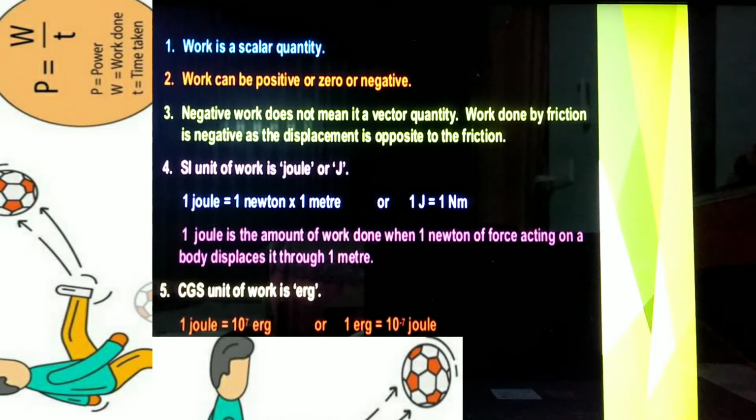That is, 1 joule is the amount of work done when 1 Newton of force acting on a body produces in it a displacement of 1 meter. The CGS unit of work is erg. 1 joule is equal to 10 to the power of 7 ergs. 1 erg is equal to 10 to the power of minus 7 joules.